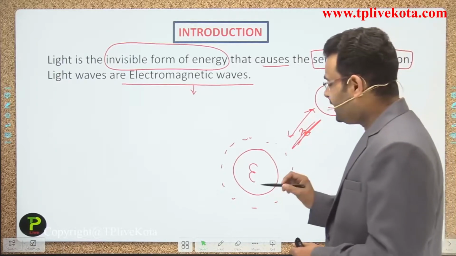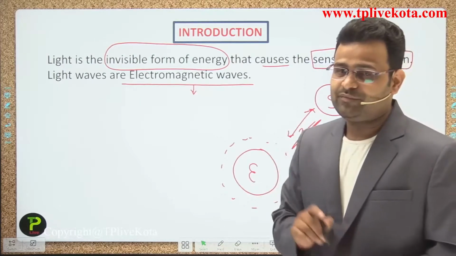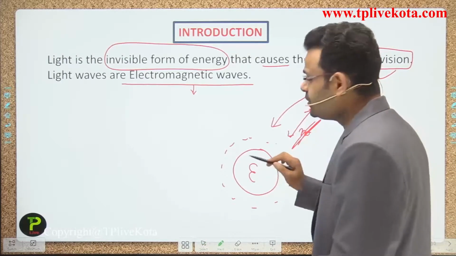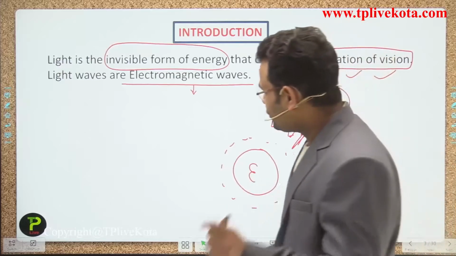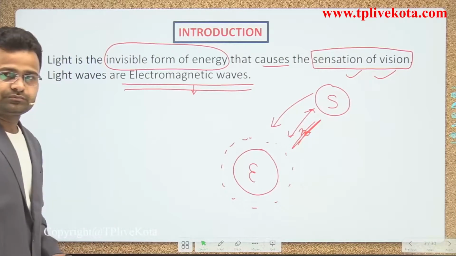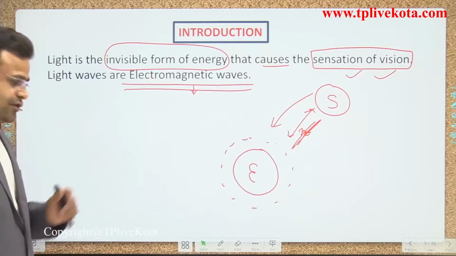But without any medium, light travels from the sun to the earth. It is an electromagnetic wave, and it travels in a vacuum also.